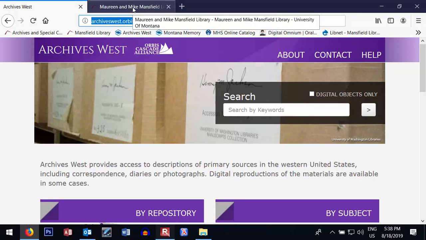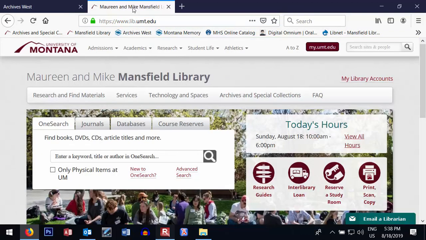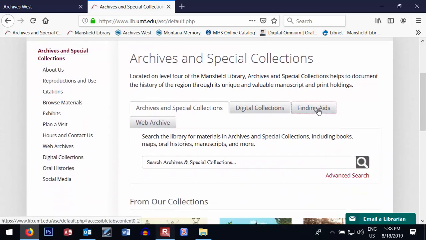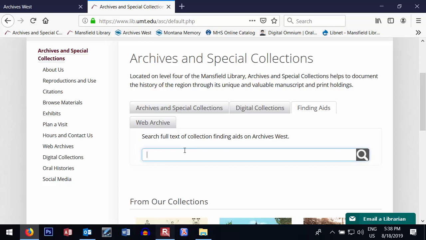The other way you can get to it, if you've forgotten how to access ArchivesWest and the direct URL, is to go to the Mansfield Library's website, click on Archives and Special Collections, and then scroll down to the Finding Aids tab, and you can type in your search term, search full text of collection finding aids on ArchivesWest. So you could type in Frank Linderman,